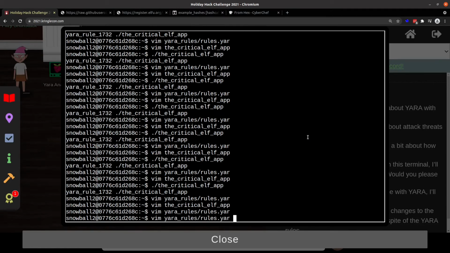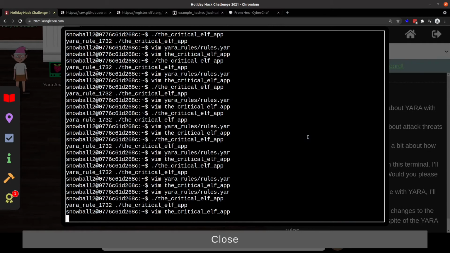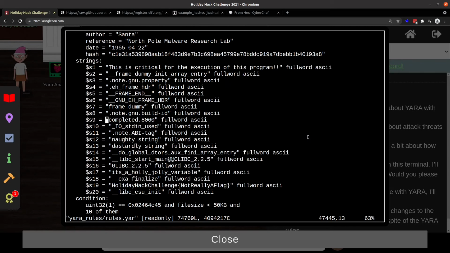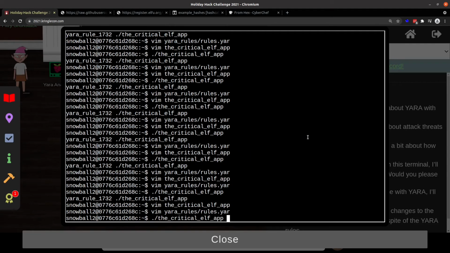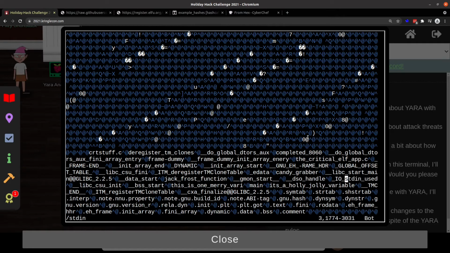I meant to run it. Let's see, do we run? Okay. Nice. We've got to get the rules to get our next rule. IO standard in used. Okay. Make it OO standard in used.